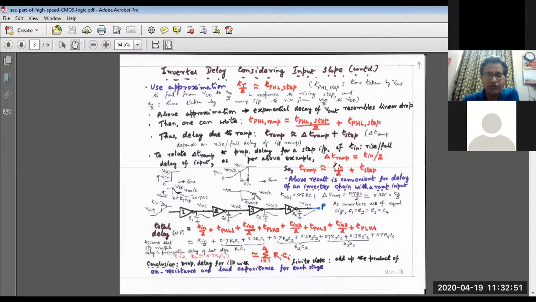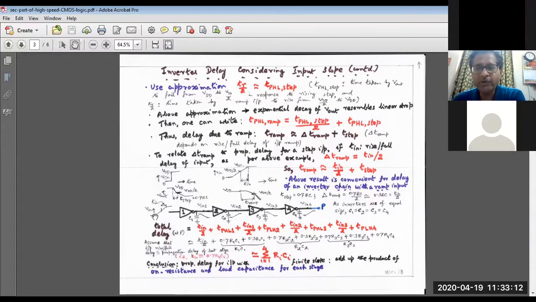Where tin is the rise time or the fall time of the input waveform. Here it is an exponentially rising waveform.